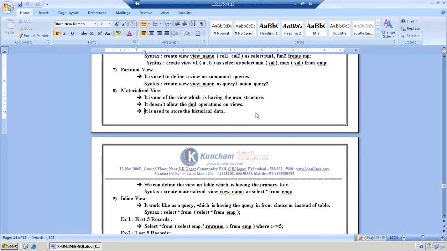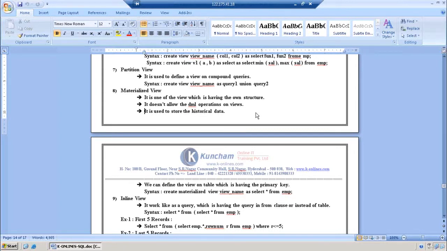Suppose every year we generate new data, right? I want to provide security on my existing data. All that data will be kept in this materialized view. And also, no one is allowed to do DML operations in this view. We can keep the data in this view, but we cannot use the DML operations.